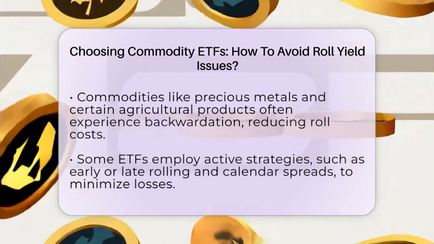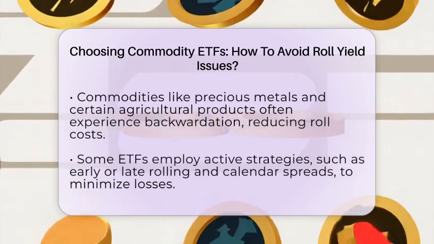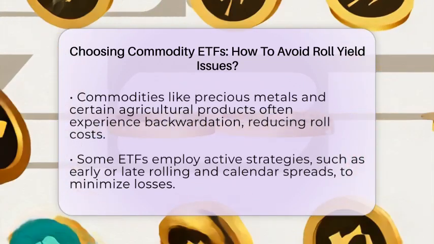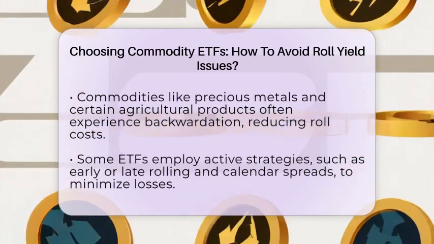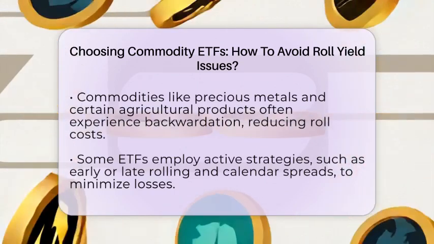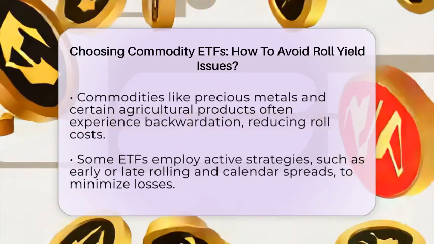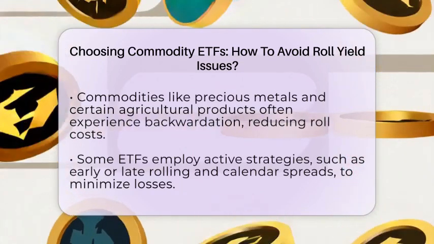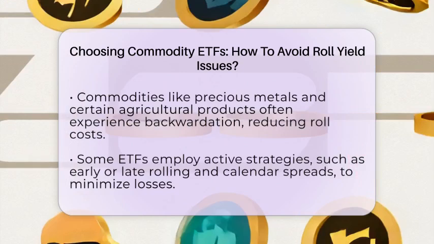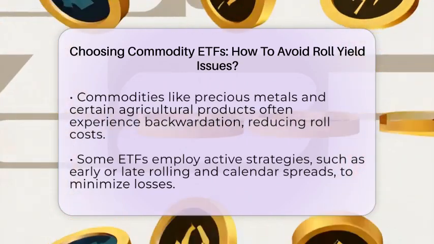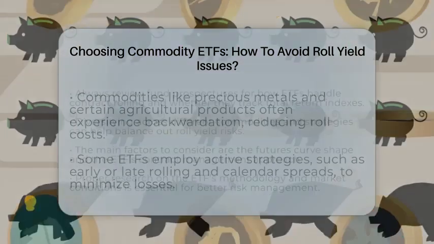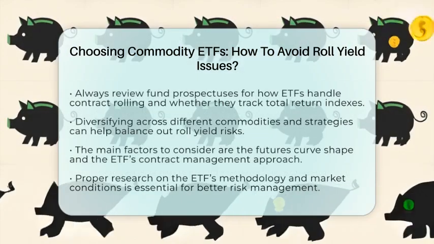They might roll contracts earlier or later than usual, or use calendar spreads to minimize losses. These active management tactics can help avoid big negative impacts from roll yield. Always check the ETF's prospectus and past performance. See how they handle rolling contracts and whether they track total return indexes or just spot prices. Transparency about their methodology is important.